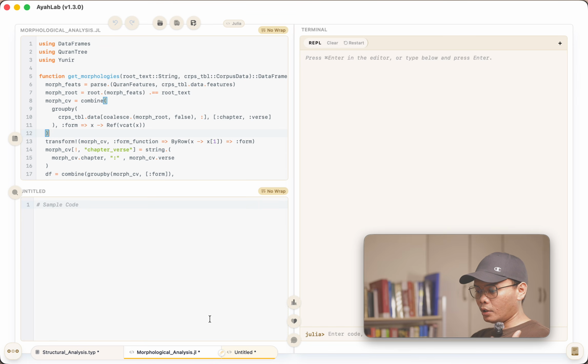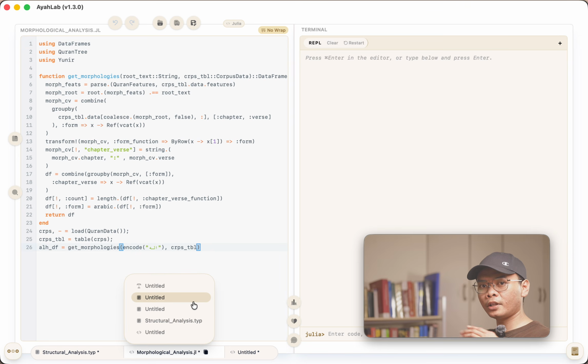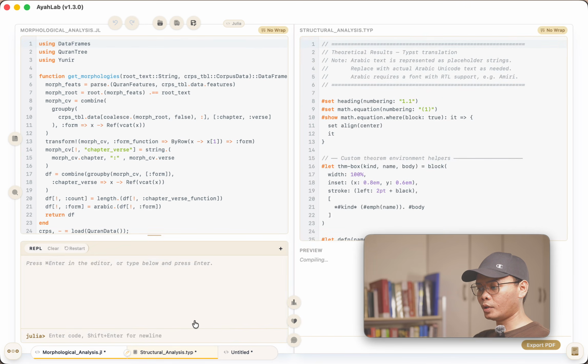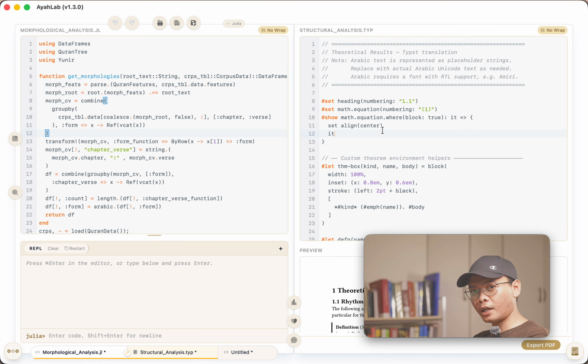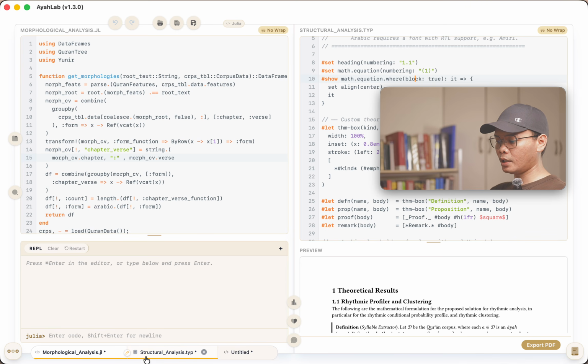This time around I can unlink this, of course, and then I can instead split view this with a different type of file, in this case, for example, Typst. As you can see here, I have a Julia, and then I also have a Typst version. So just in case you have to do some coding, and then after that you have to put it here to the Typst editor, you can also do that. You can now have a side by side, right?